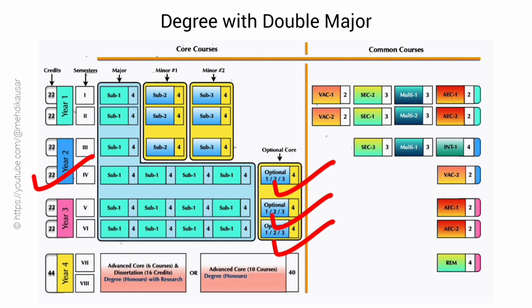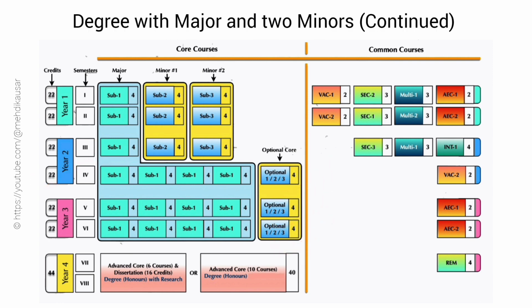In this case, the student gets a second major in that minor subject. But if you are not interested in a degree with double major, then there is no need to study these optional core papers. After completing the second year program of 4 semesters, a student may have the option to exit with an AUG diploma.